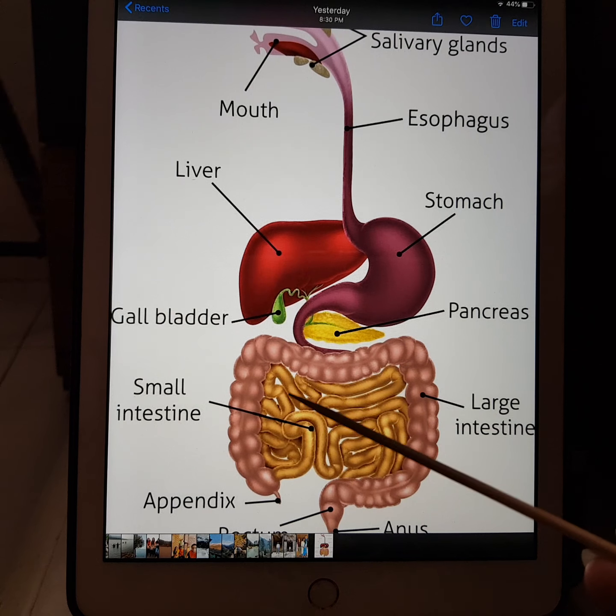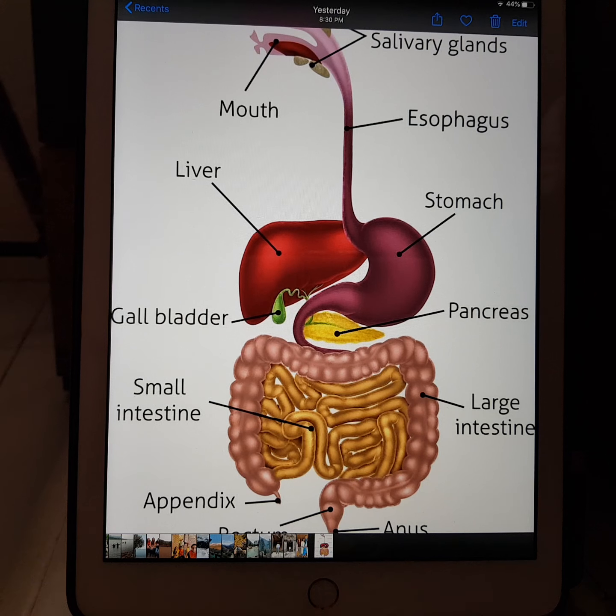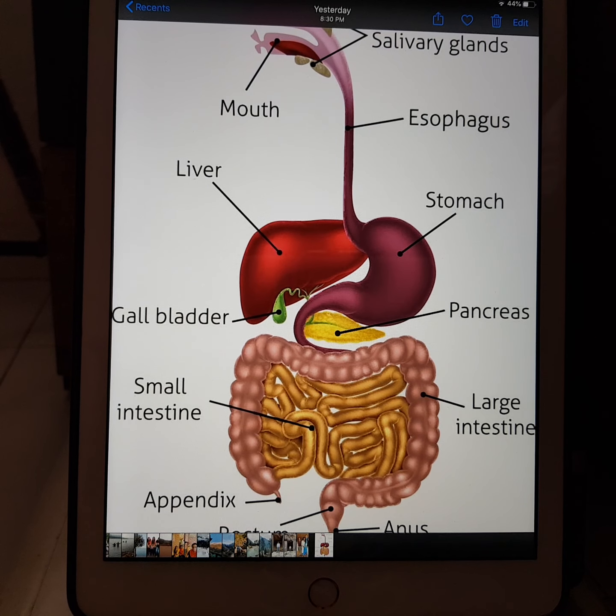The inner walls of the small intestine have thousands of finger-like outgrowths. They are called villi. Now these villi increase the surface area for the absorption of digested food. Each villus has a network of thin and small blood vessels close to its surface.